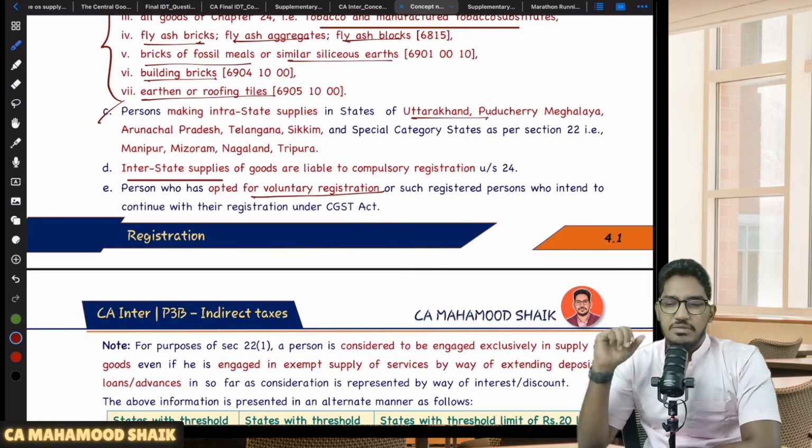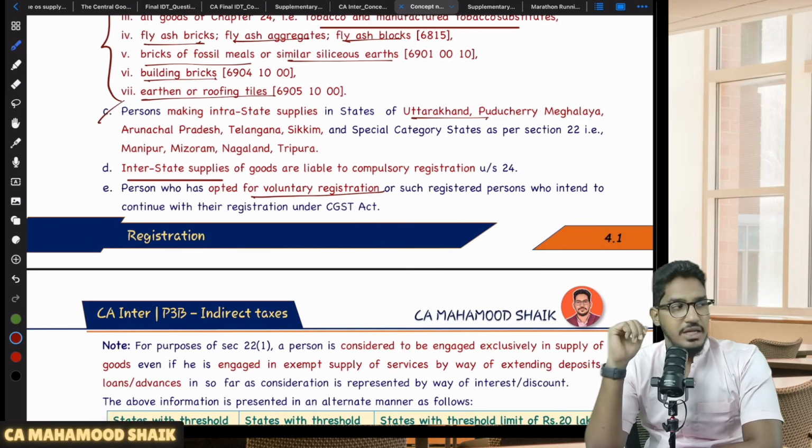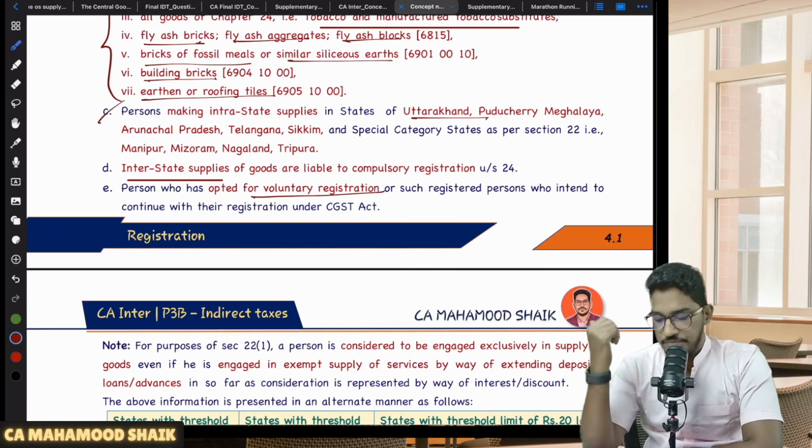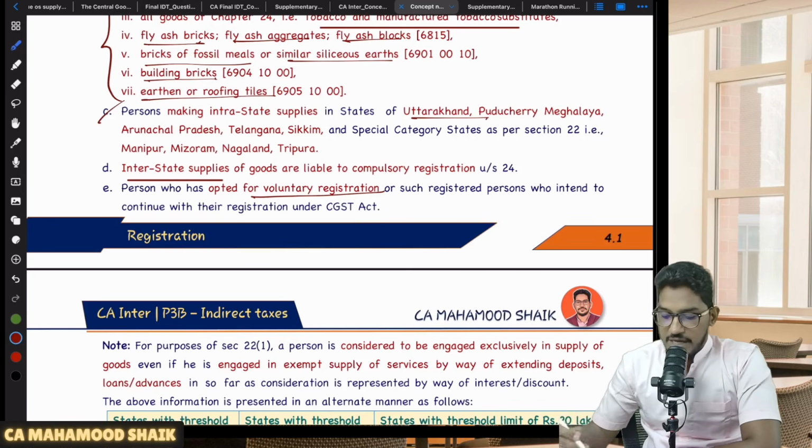See, some people will be overexcited. Even though they are not liable for registration, they voluntarily come forward and make an application for registration. If you are voluntarily coming forward and applying for registration, why would the limit be applicable for you? Why would we check the limit for you? We will not check it. So these are the exceptions actually.